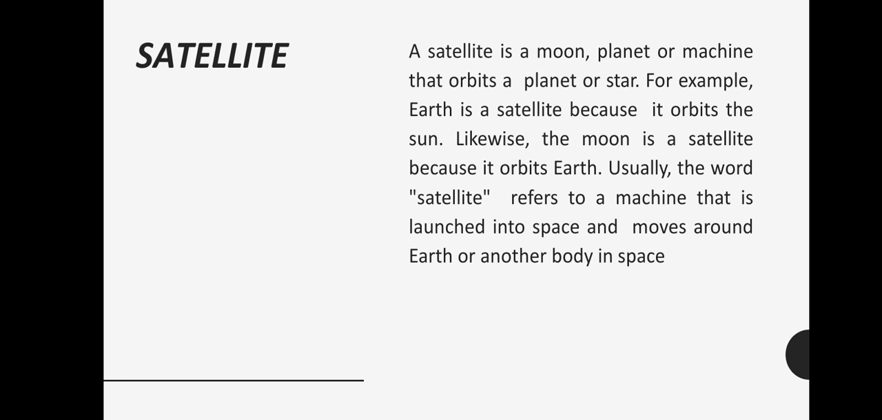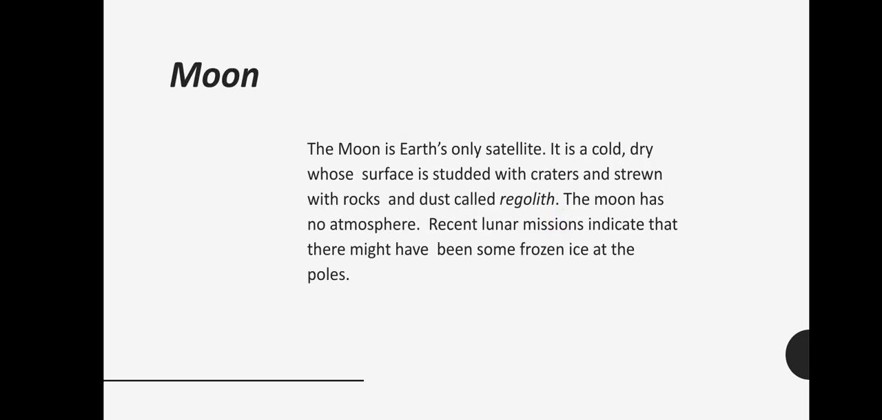Usually, the word satellite refers to a machine that is launched into space and moves around Earth or any other body in space. And next one is the Moon. The Moon is Earth's only satellite, and it has a very cold, dry surface studded with craters. Craters mean depressions, some holes, and the surface is strewn with rocks and dust called regolith.